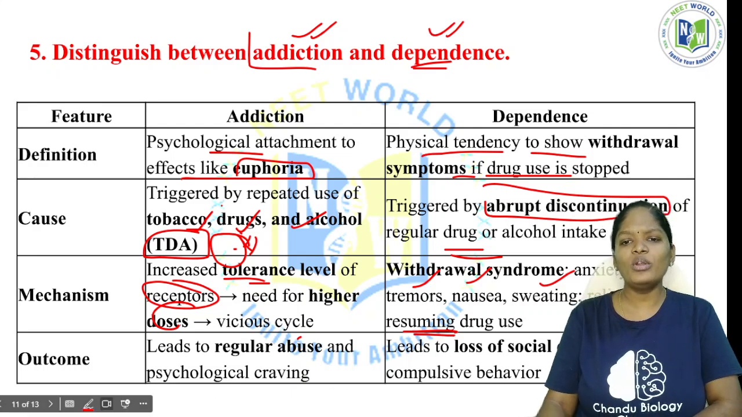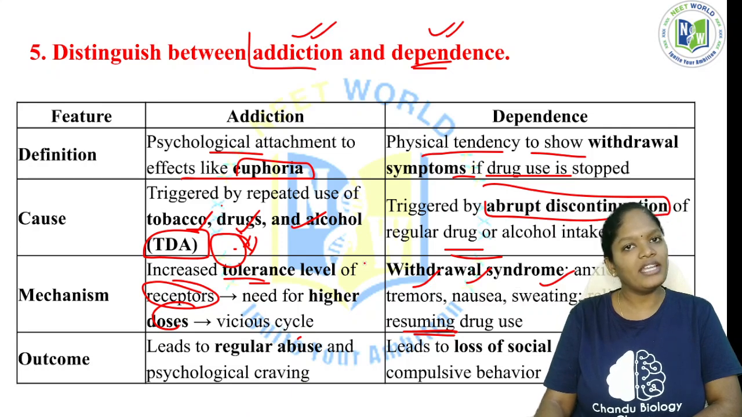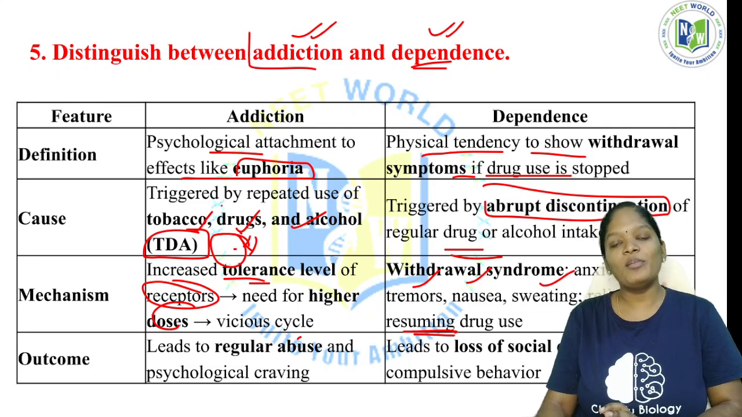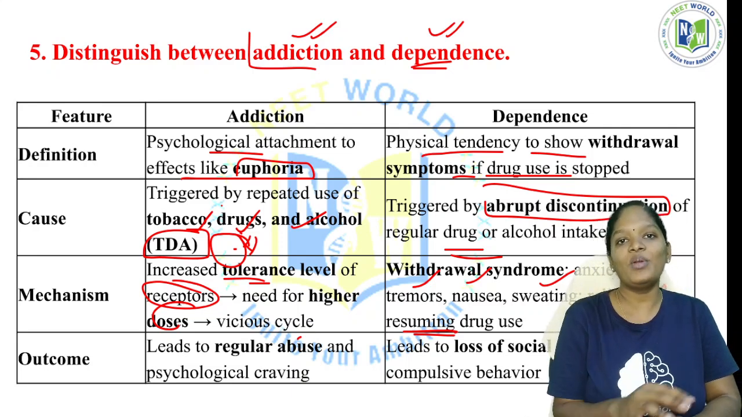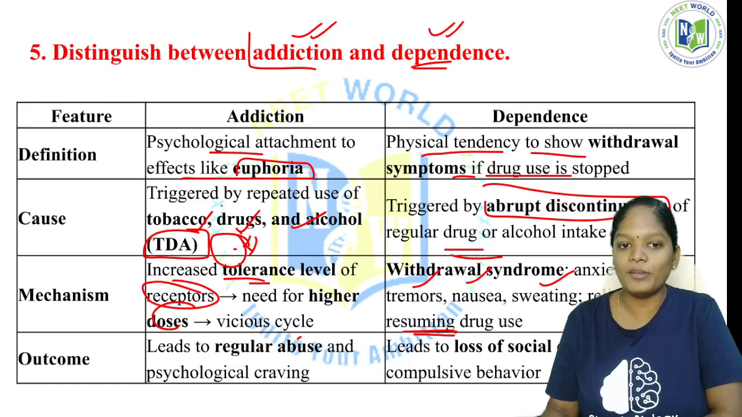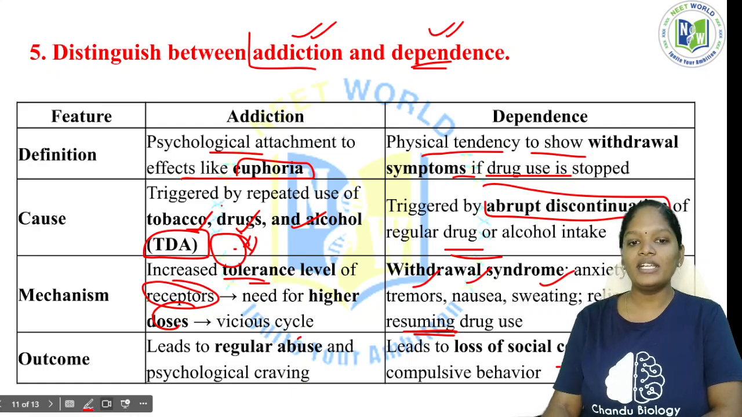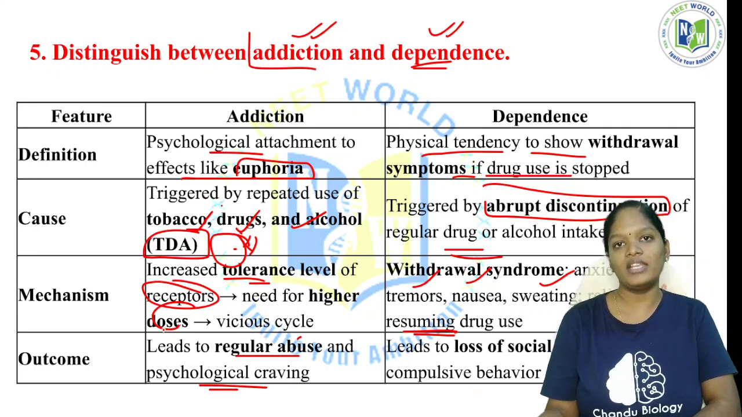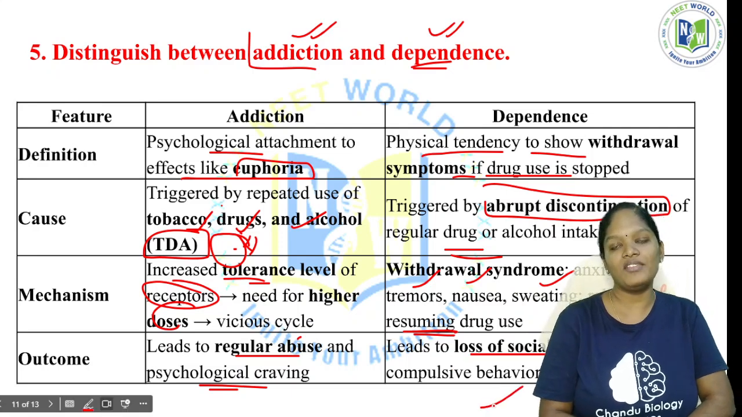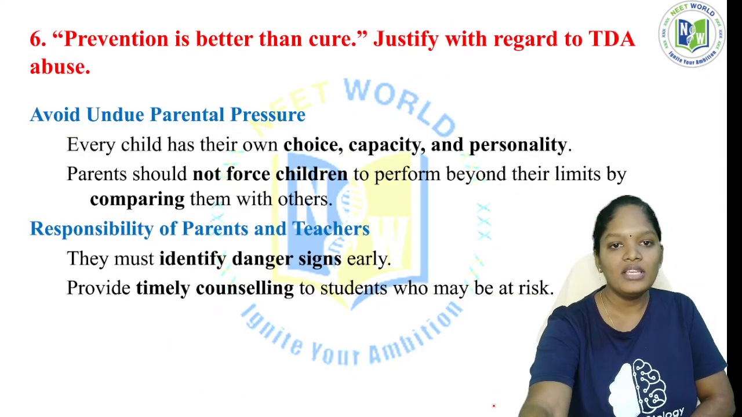It's better to not be addicted to any behavior. Even if you are addicted, that is a problem. Even if we think to quit, again it is a problem. Better not to be addicted to any of them is a good solution for everything. Now what will be the outcome? It leads to regular abuse and psychological craving, needing more. This leads to loss of social control and compulsive behavior. They feel isolated from society.